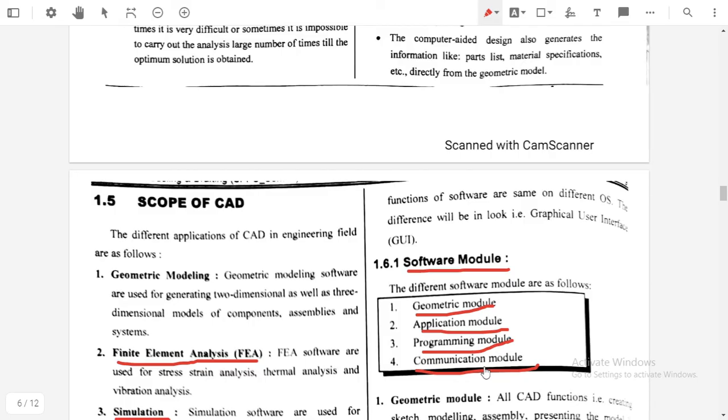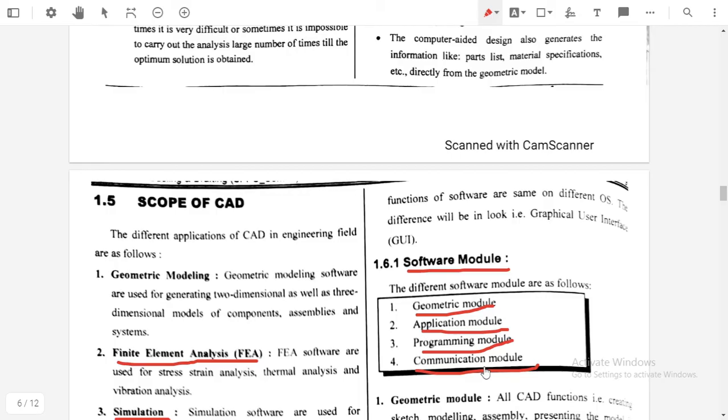What is meant by geometrical module? All the CAD functions, that is creating the sketch, model, assembly, disassembly, presentation of the model, different views of the model, different drawings of the model, printing of the model, and exporting the files from the other software. All these things are included in a geometrical module.